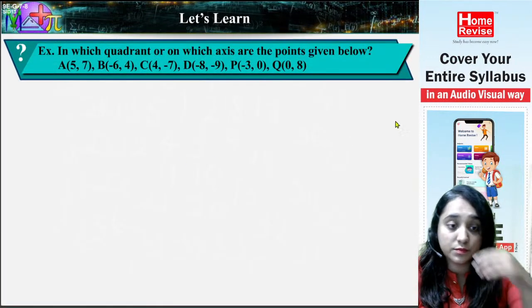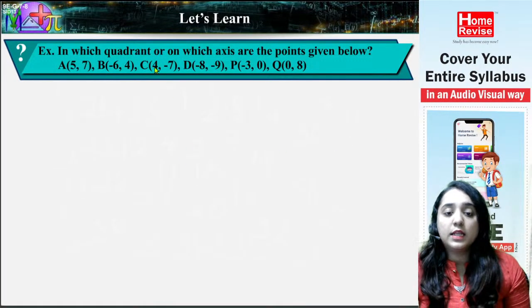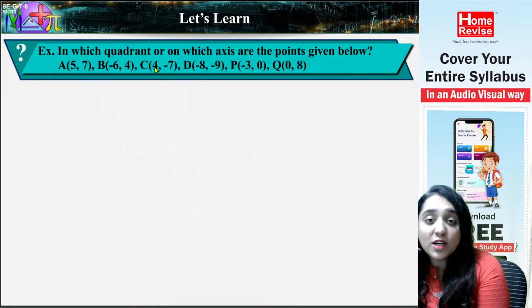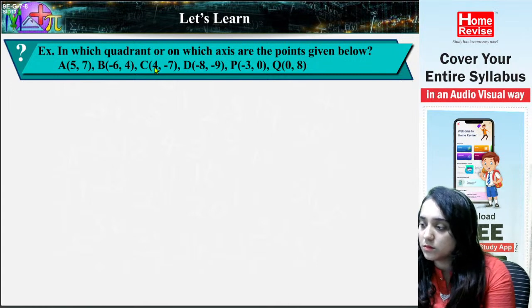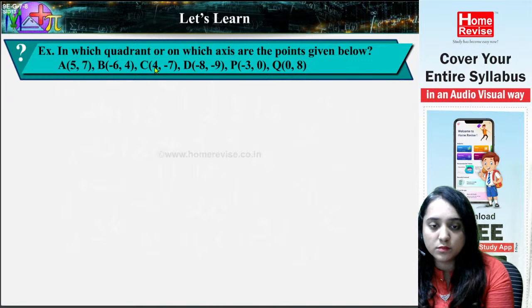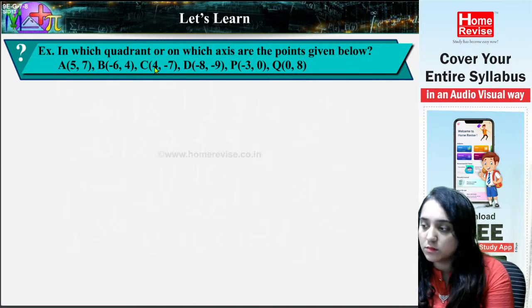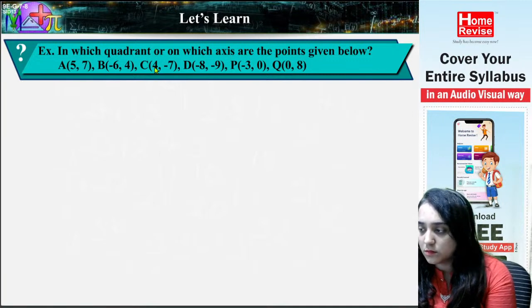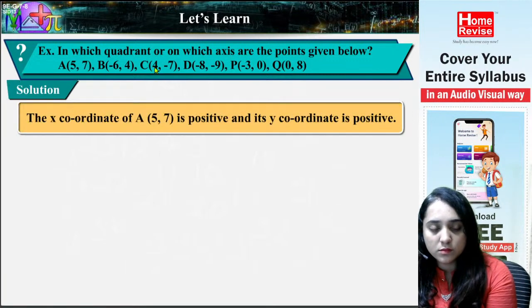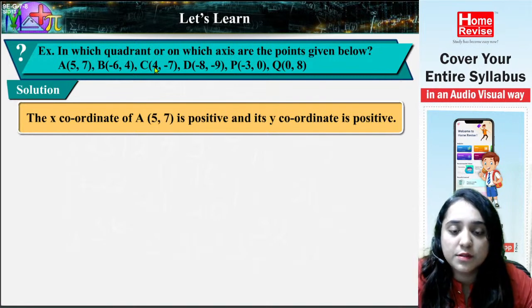Now next one. Let's learn. Example: in which quadrant or on which axis do the points given below lie? Identify the quadrants. A. 5, 7. B. -6, 4. C. 4, -7. D. -8, -9. P. -3, 0. Q. 0, 8.